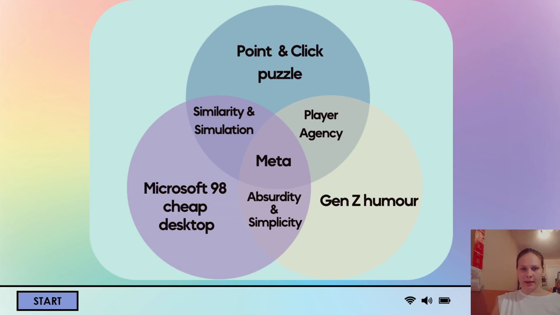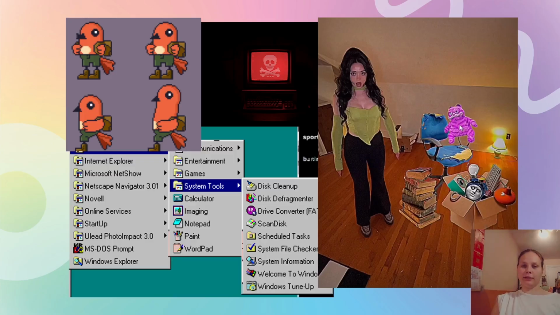These are the game's design pillars, starting the talk with the Microsoft 99 chip desktop. What it means is that the game takes place in an old operating system, featuring medium resolution pixelated visuals. This aesthetic choice ties into the point and click mechanic and the design pillar, mirroring how desktop users interact with their devices. As a result, the game creates a sense of both similarity and simulation.